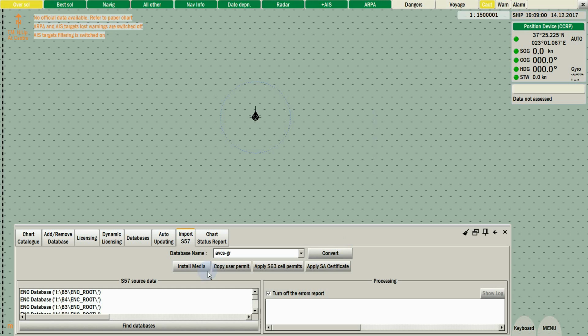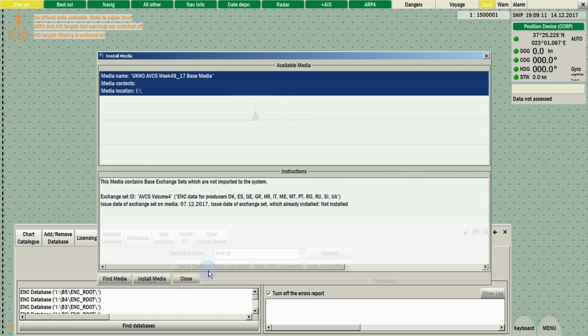Click Install Media. Wait until the window appears for guided chart installation. Within the new window, the system will show you the DVD week number, and below you will see the volumes to be installed, based on your permit file. You do not need to do anything else or select the area of installation. Click Install Media and the system will start the process automatically.